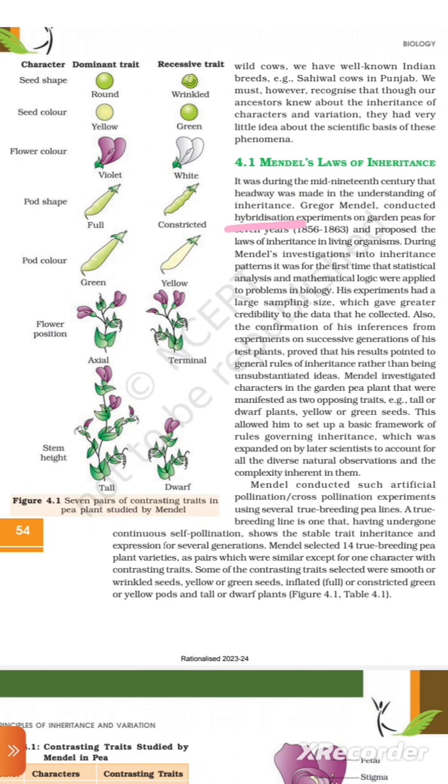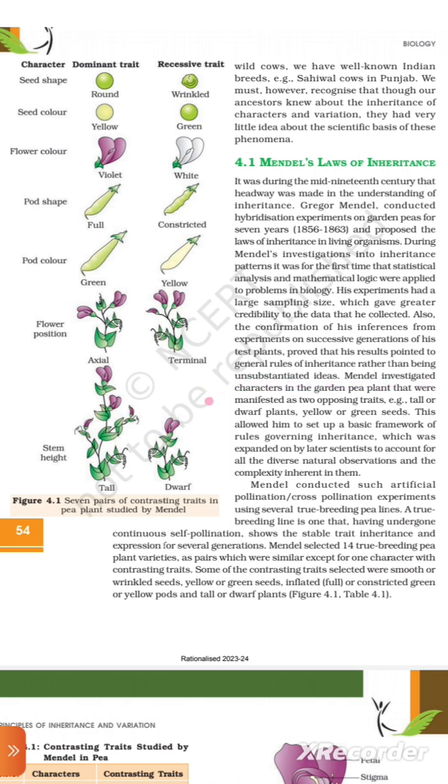Gregor Mendel conducted hybridization experiments on garden pea for 7 years, 1856 to 1863, and proposed the laws of inheritance in living organisms. During Mendel's investigation into inheritance patterns, it was for the first time that statistical analysis and mathematical logic were applied to problems in biology. His experiments had a large sampling size, which gave greater credibility to the data that he collected. The confirmation of his inference from experiments on successive generations of the test plants proved that his results pointed to general rules of inheritance rather than being unsubstantiated ideas.